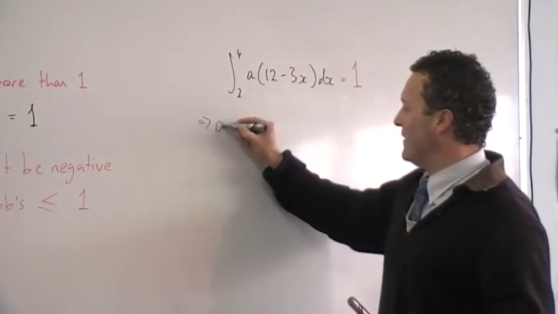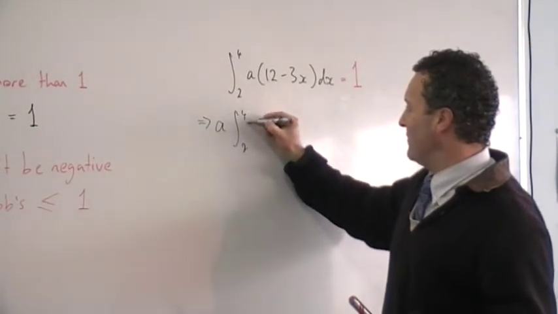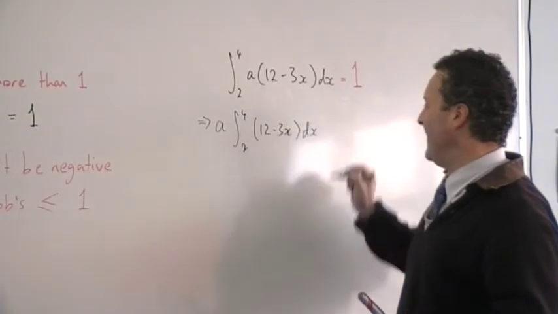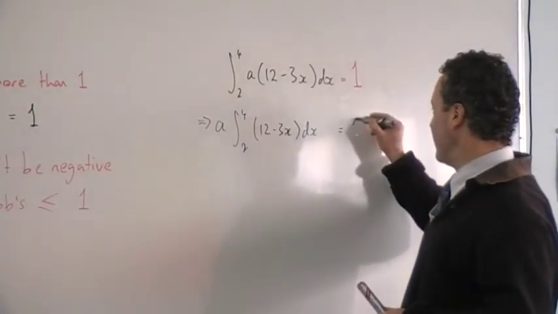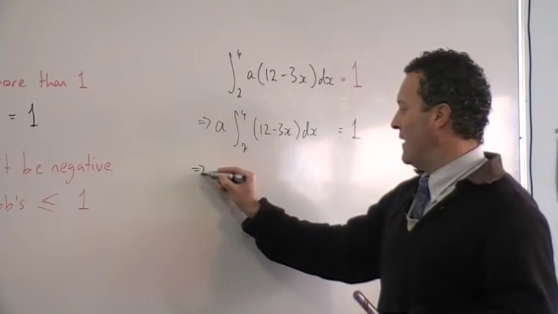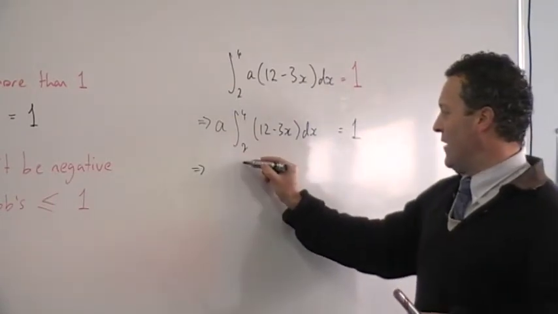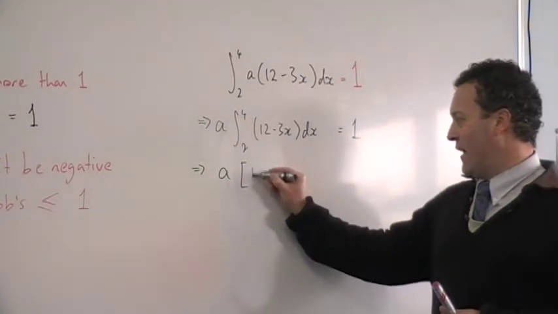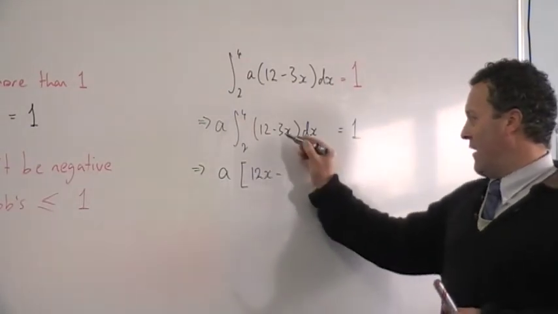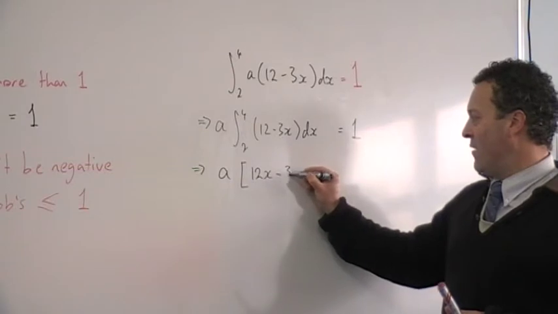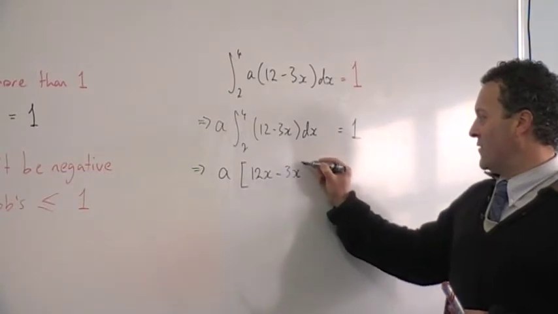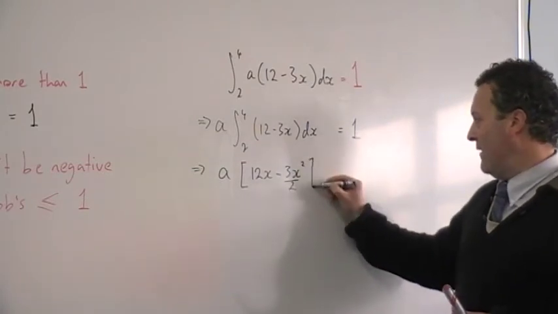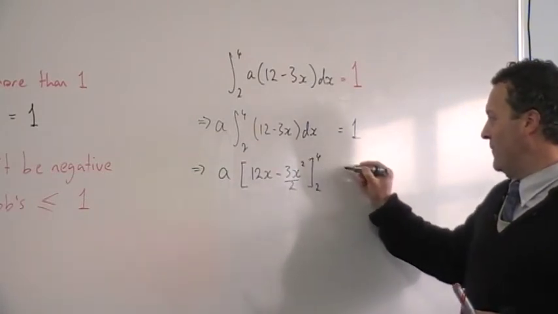So that's probably the first thing I do. Then I do the integral, so A on the outside. The 12 would have come from 12x. The 3x would have come from 3x squared over 2. From 2 to 4.